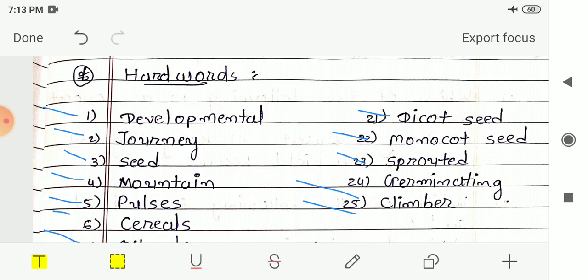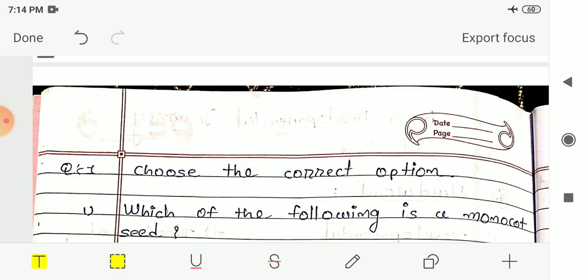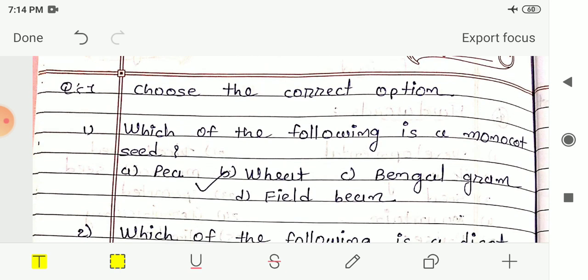So these are the hard words of this chapter. Before starting the exercise, you have to first write these hard words in your notebook. So now let me start the exercise. First question is choose the correct option. In that first number, which of the following is a monocot seed?